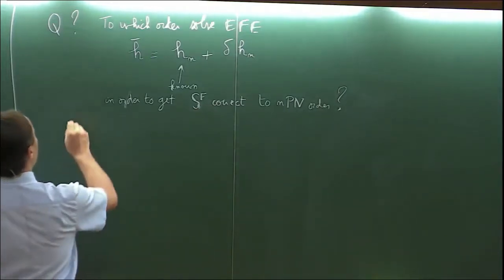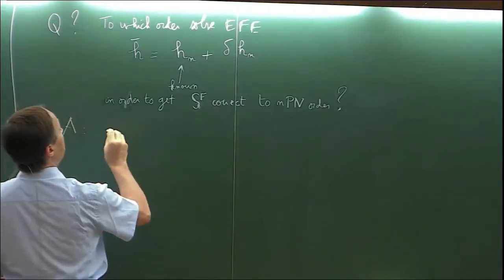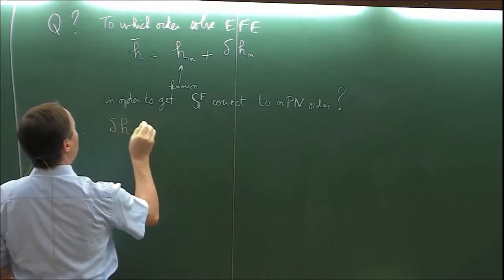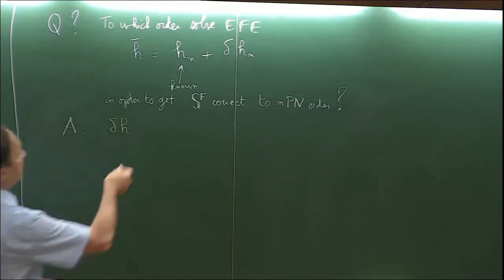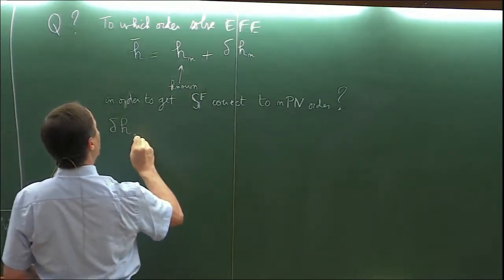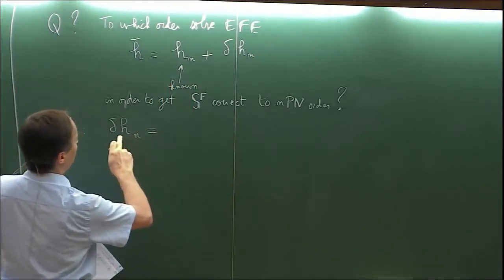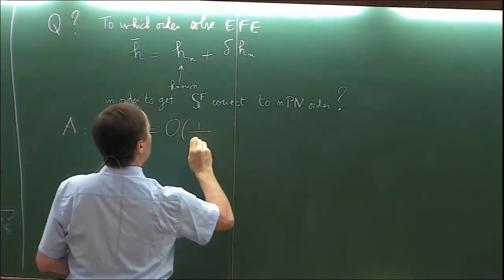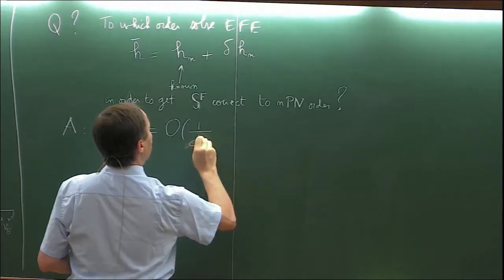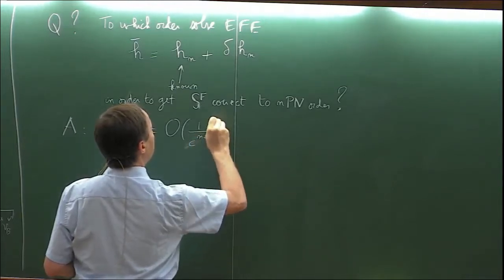And the answer is that I should control all the terms in the PN metric up to small remainders that are O of 1/c^(n+3).